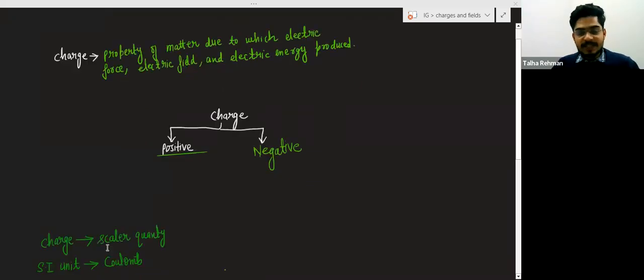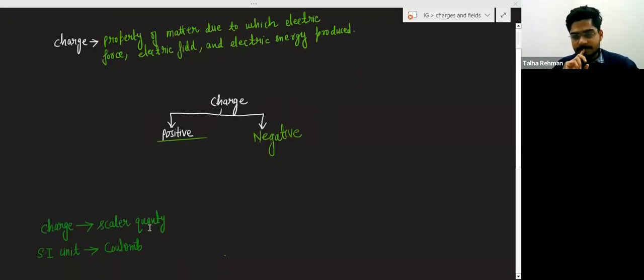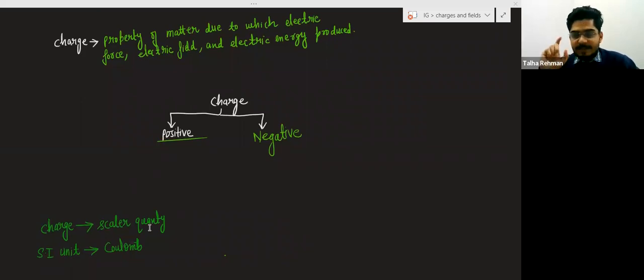And charge is a scalar quantity. Scalar means to define the charge, no need to define the direction. Charge is simply charge. We do not define the direction of the charge.